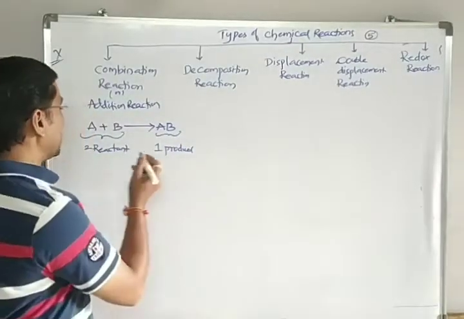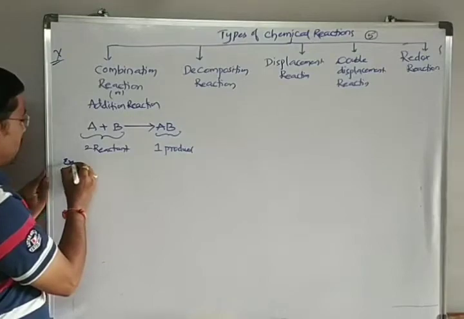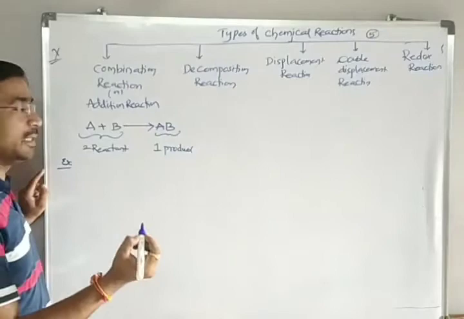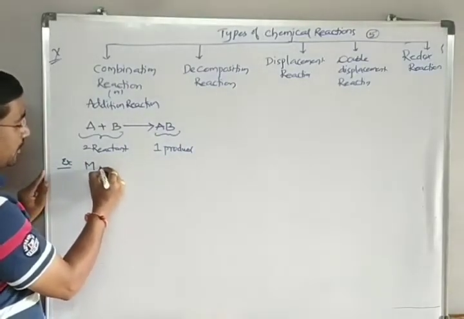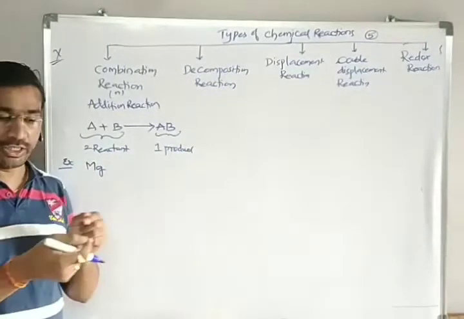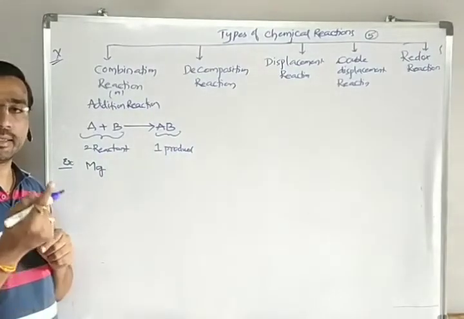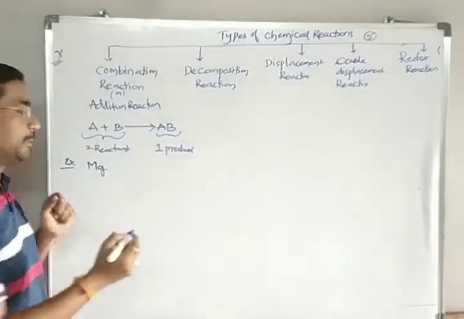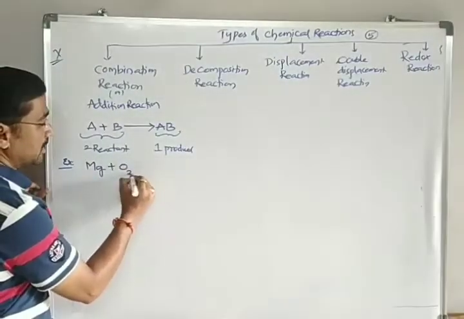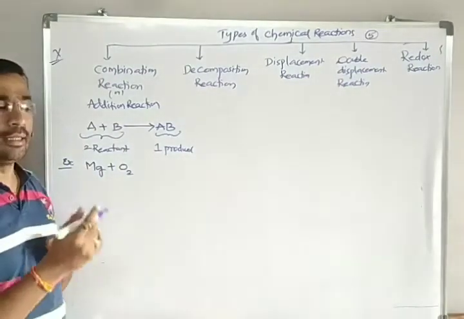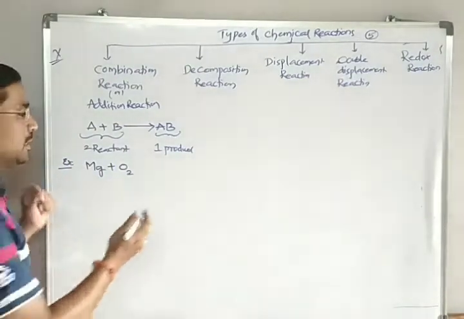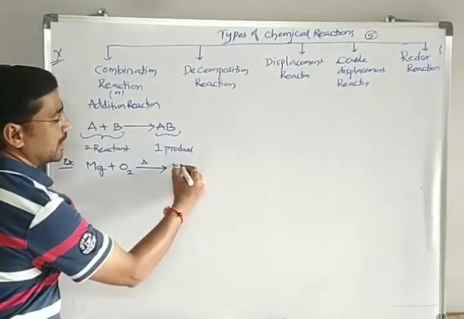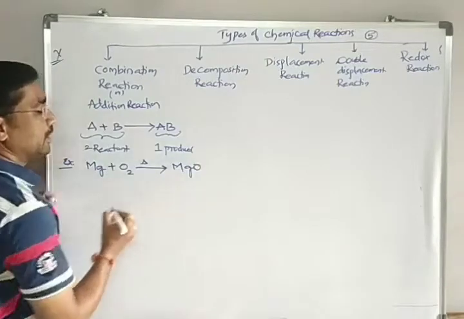Let's give an example for this category. The best example given in our textbook is magnesium. Take a magnesium ribbon, which is silverish in color. When you start heating the magnesium ribbon in air, which mostly contains oxygen, it converts into the product magnesium oxide.